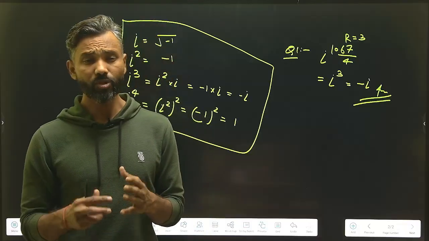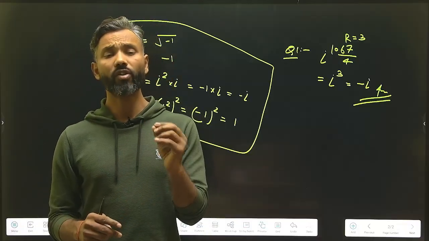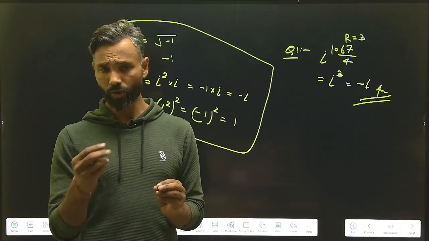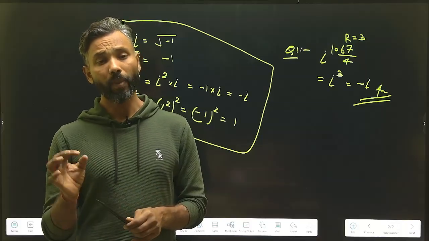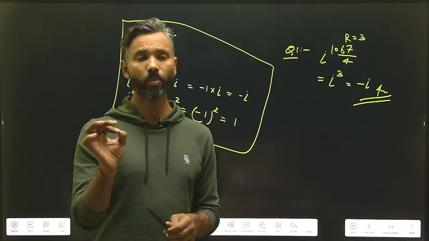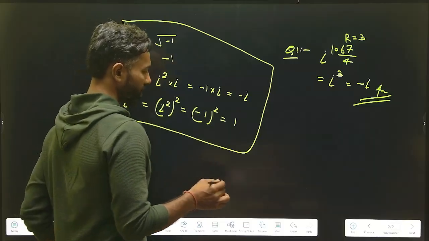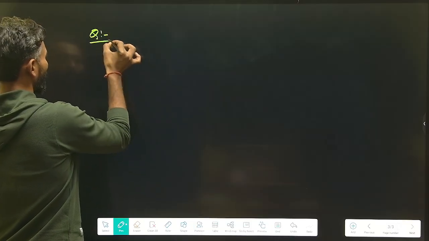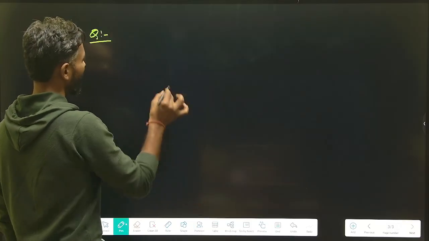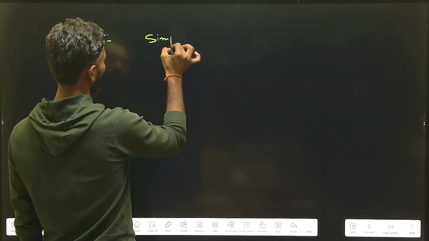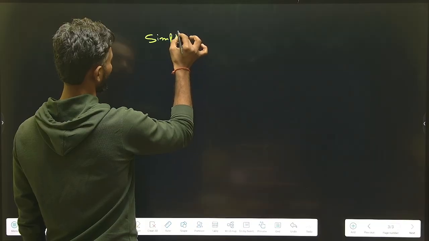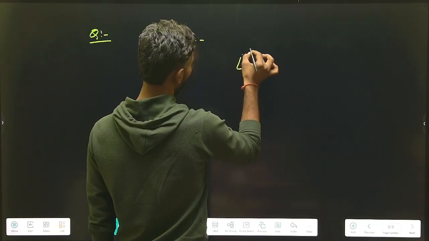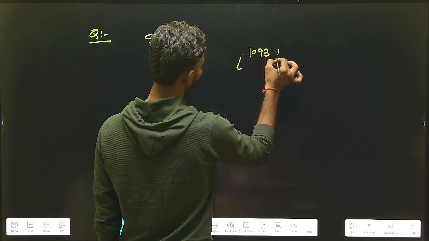Now again, I'm going to place a question in front of you. Many times questions have been asked on the thing we are going to discuss next. Sometimes you will see this kind of question. Suppose I'm asking you to calculate or simplify iota to the power 1093 factorial.